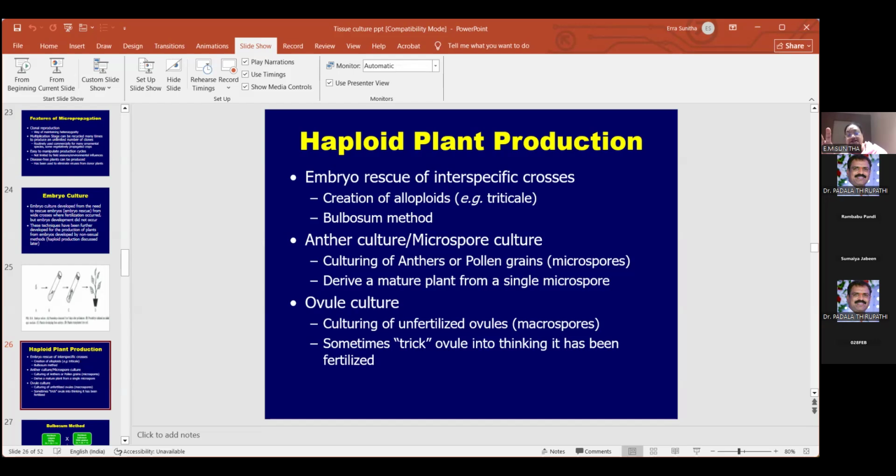So here no fertilization is required, but from anther culture also you will be getting plants. You call that haploid plants. From the ovule culture also you will be getting the haploid plants. Plants will be produced, but seeds will not be produced, even after doubling the chromosomes. So here you will have the advantage of producing seedless variety grapes, seedless variety of watermelons. All this can be exploited from this haploid production.